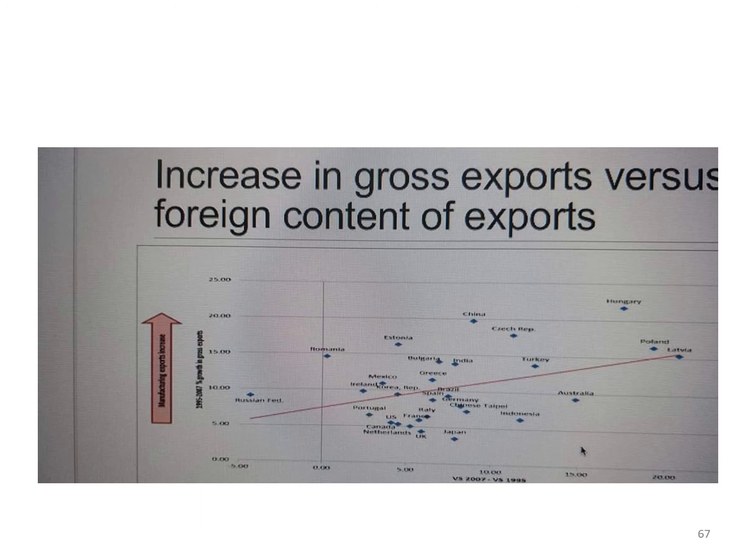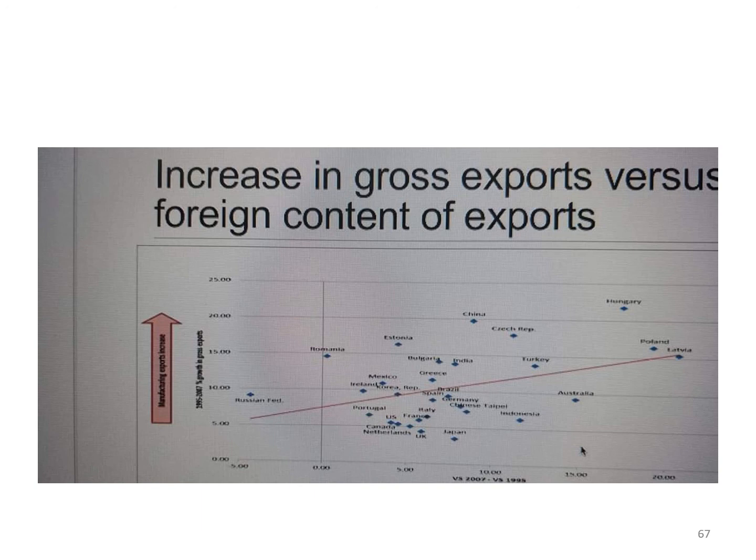This is the evidence which says why China did well, because they have lots of global value chains being harbored there. Lot of their gross exports contribution is coming from the foreigners, be it Germany, Italy, Switzerland, and so on and so forth.